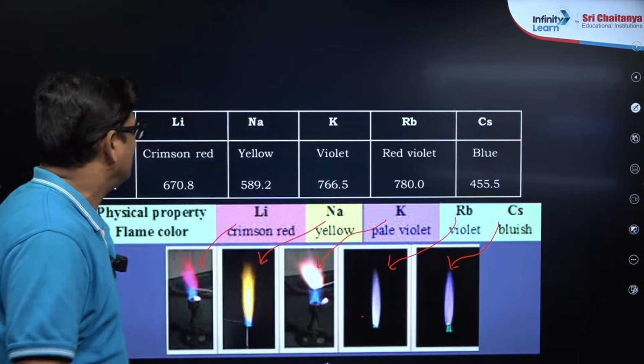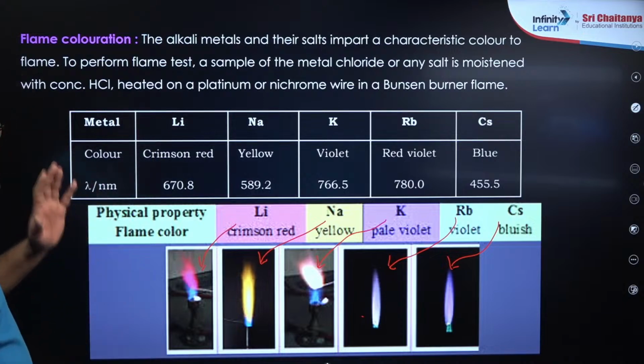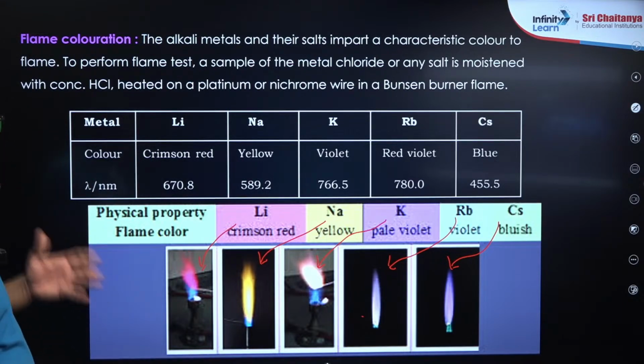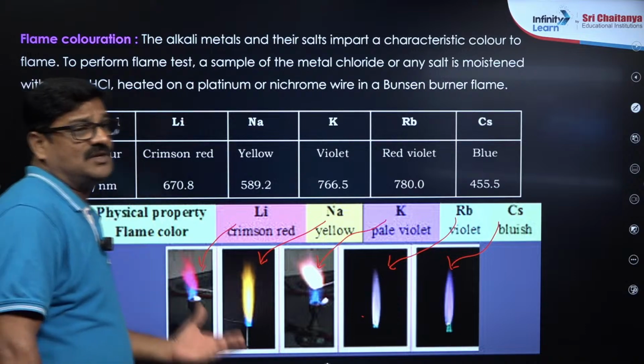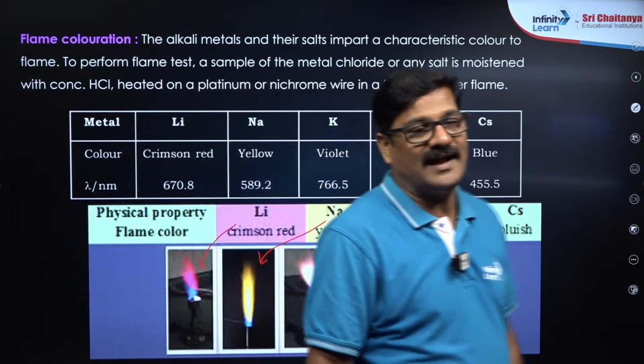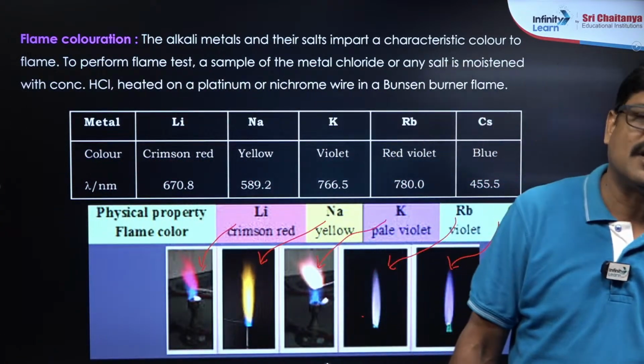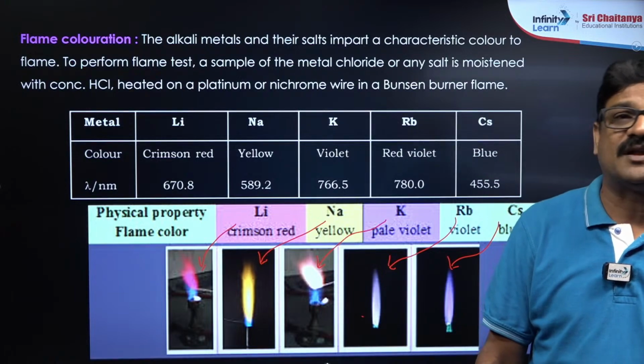Yes. Now let us talk about it. The alkali metals and their salts impart characteristic colors to the flame. This is exclusively useful for detecting the cations in qualitative salt analysis. आगे chapters आपको practical chemistry में भी आएगा, है ना?